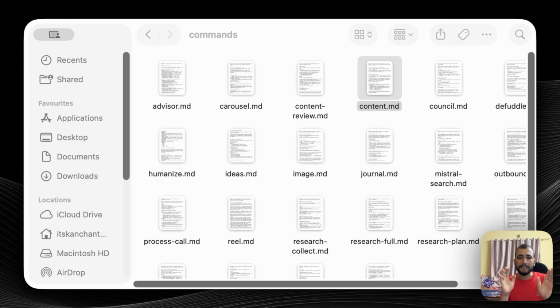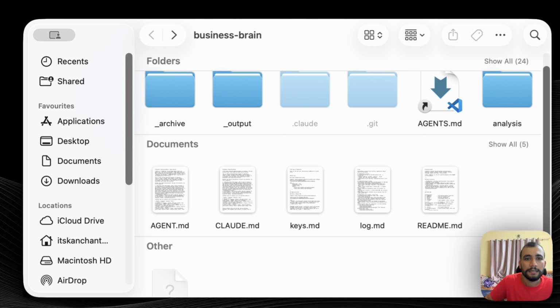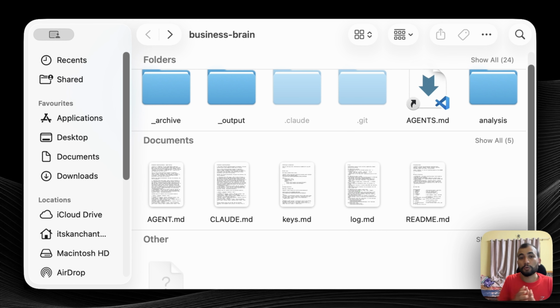Just think of it like creating a workflow that you currently do. For example, if you create content, first of all you go to Reddit and get ideas, or go to Twitter and get ideas. Then you can create a similar workflow here. Just chat with Claude and ask it to create an MD file. Then in the agent.md file, you just mention everything, like how to process and how to think of it.